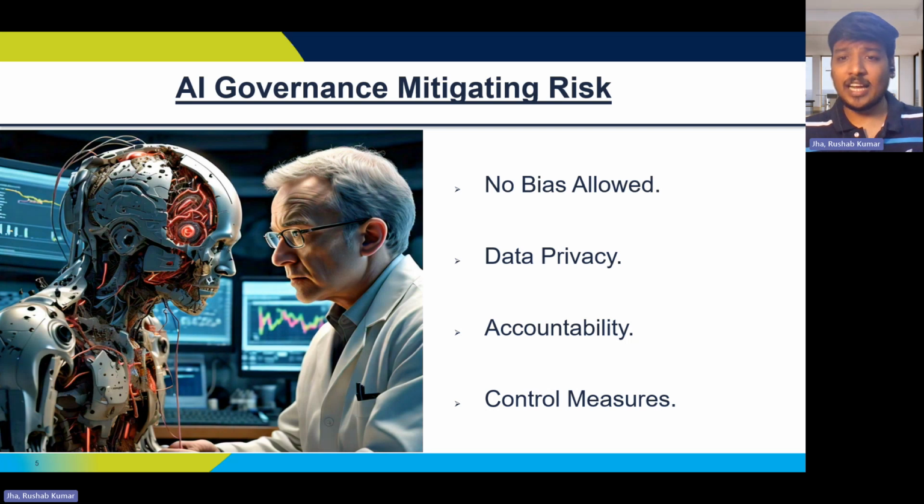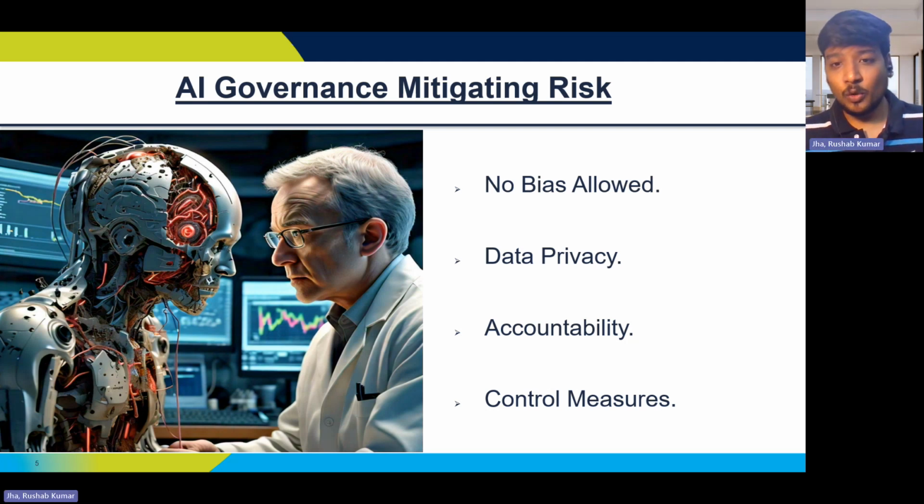Apart from that, privacy. So think of encryption as an AI-proof lock on your personal diary nowadays. When you talk about accountability, imagine tracking a pizza order from a kitchen to your doorstep. So governance uses similar ways, like audit trails, to pinpoint where decisions were made and by whom it was made as well.